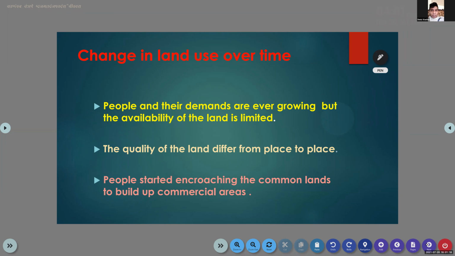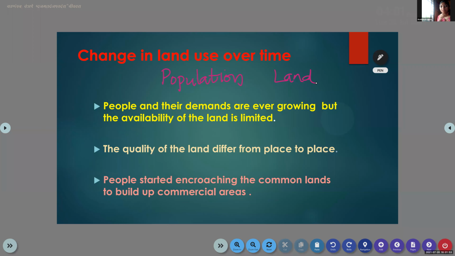Which is the natural resource here? We are discussing the land. So people started to make use of the land for their own purpose. We know that day by day the population is increasing. But then what about the land? Think about that word, population. The population is increasing day by day. Then what about the land? Is it increasing?